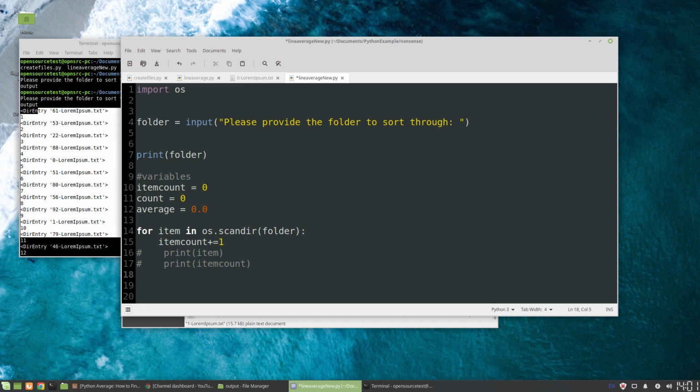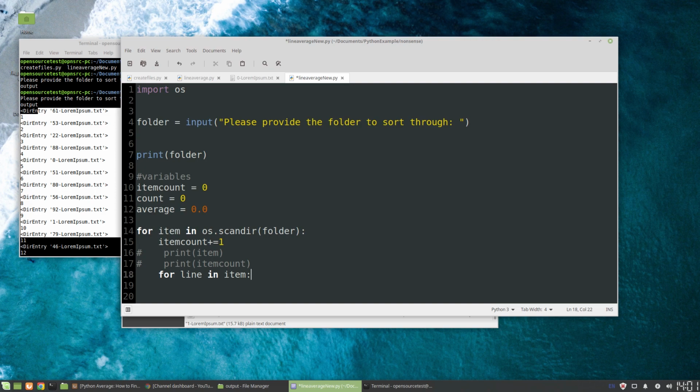What we're actually going to do now is read through the files. And then we can go for line in item. So now we're going one step down. This is a nested for loop, because we're going first through the directory, then through the file.